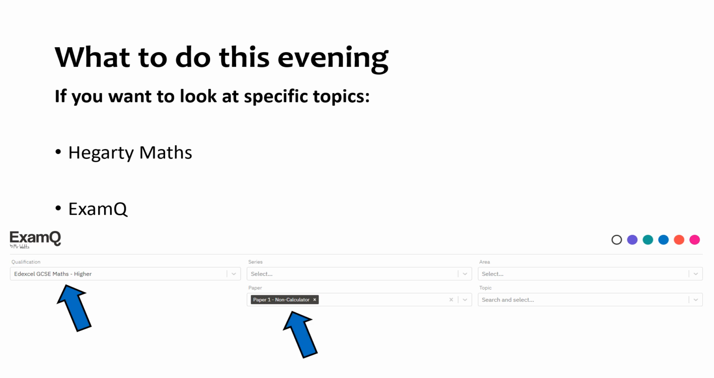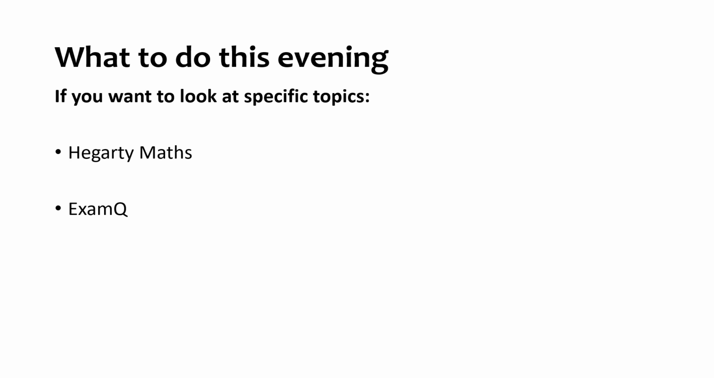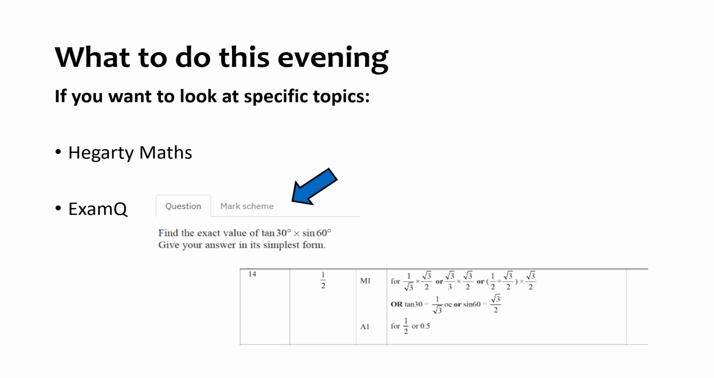And then we've got to make sure we're looking at paper 1 non-calculator topics, and then we have the search box where you can search for any topics that you have chosen to revise. When you're looking at the questions then, don't forget you have the option to view the mark scheme. So once you have answered the question, have a look at the mark scheme. You can see if you got it correct or how many marks you would have got, and you can see the working out there as well.